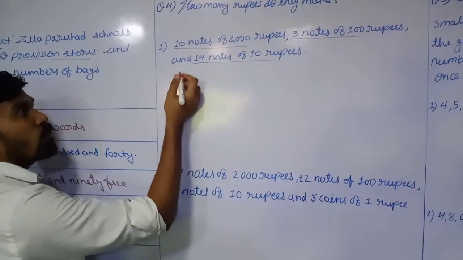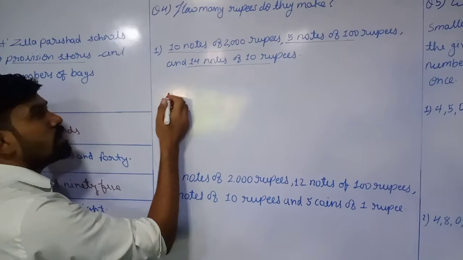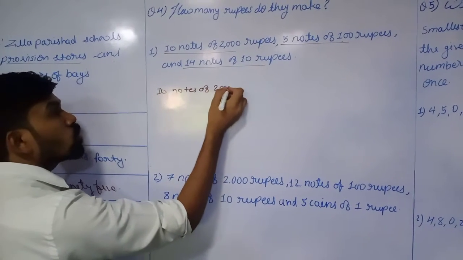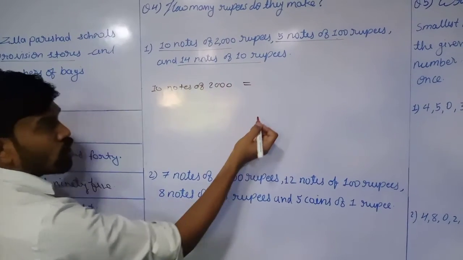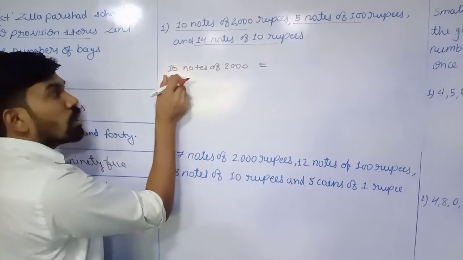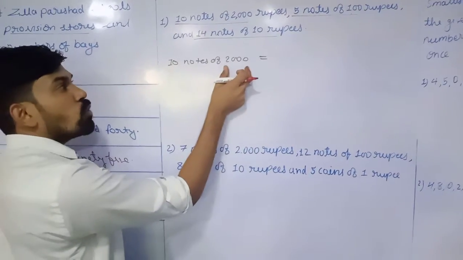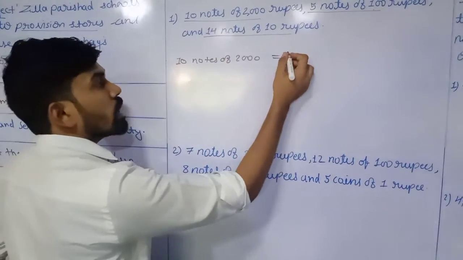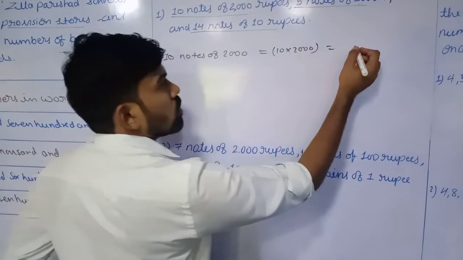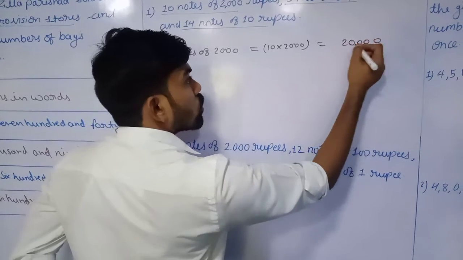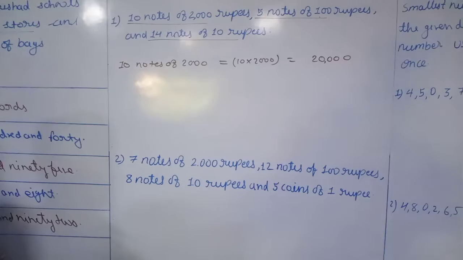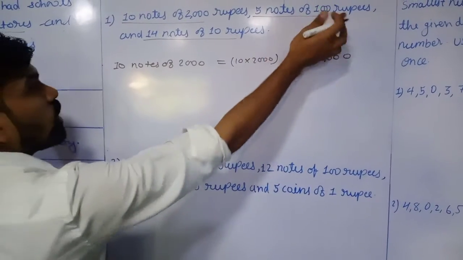The first thing we have to do is convert these currencies into rupees. 10 notes of 2,000 rupees: whenever we have such kind of things, the number of notes and the value of notes should be multiplied together. We get 10 into 2,000 is equal to 20,000. The next one is given 5 notes of 100 rupees.